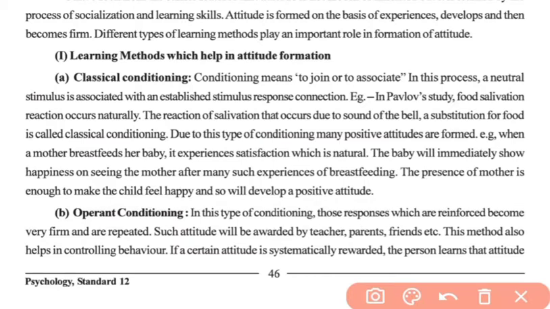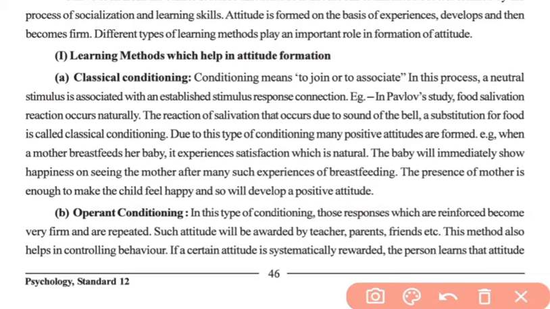The next method is operant conditioning. We know that in operant conditioning reinforcement is given. A person or individual has to do something, that is the operant, for which reinforcement is also given to increase the probability of learning. So this method helps in controlling behavior as well.